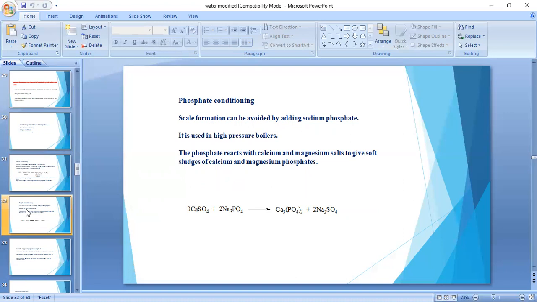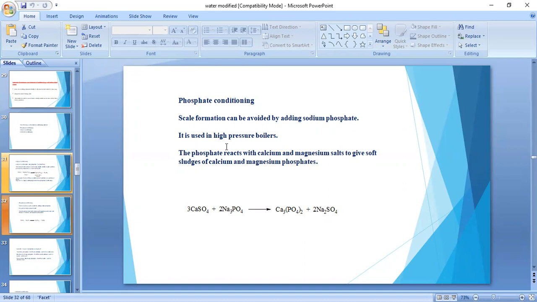Scale is very dangerous for the boiler. It is very hard and adherent on the inner walls of the boiler, and it is very difficult to remove. So to prevent scale in boiler feed water, we use phosphate conditioning. Scale formation can be avoided by adding sodium phosphate in high pressure boilers.